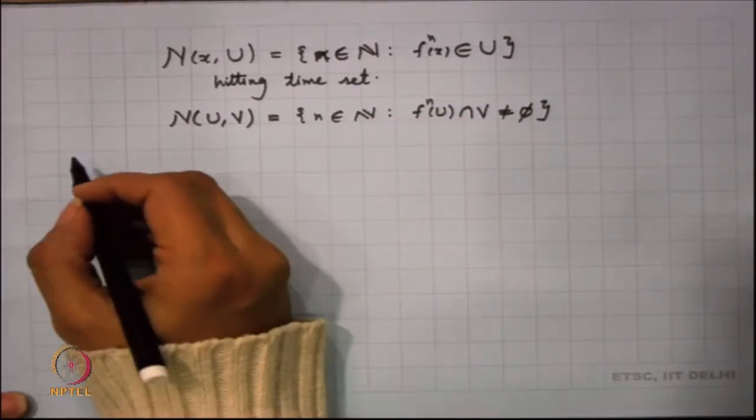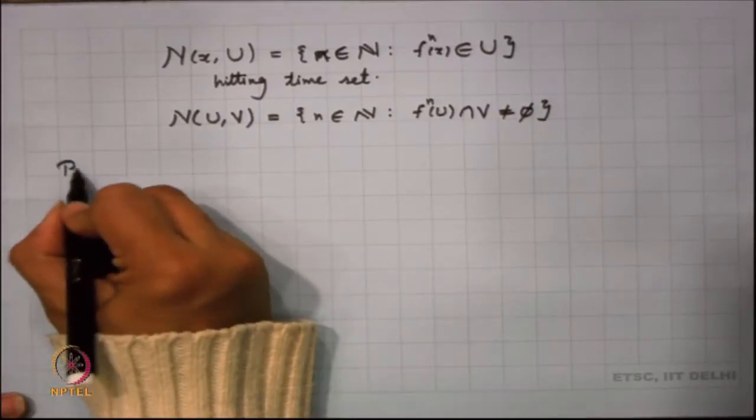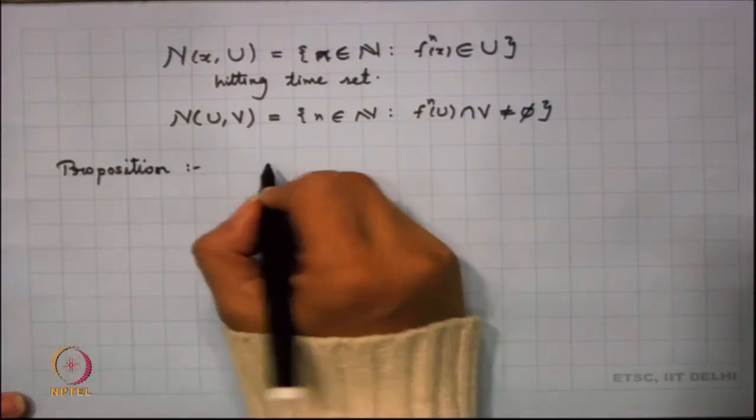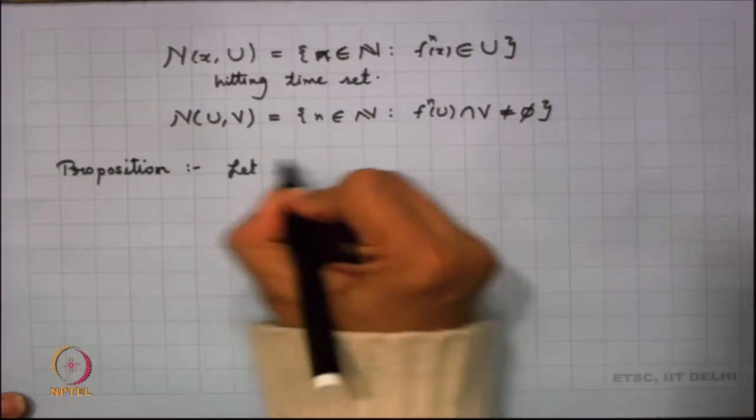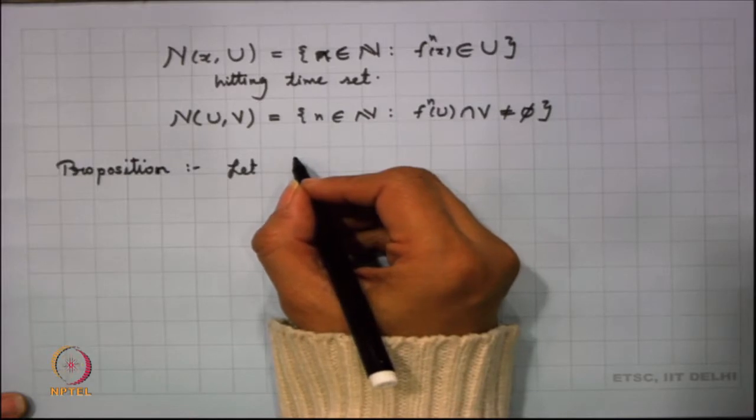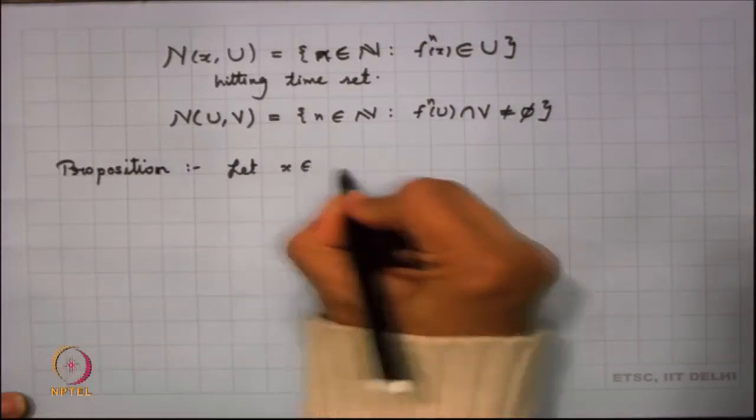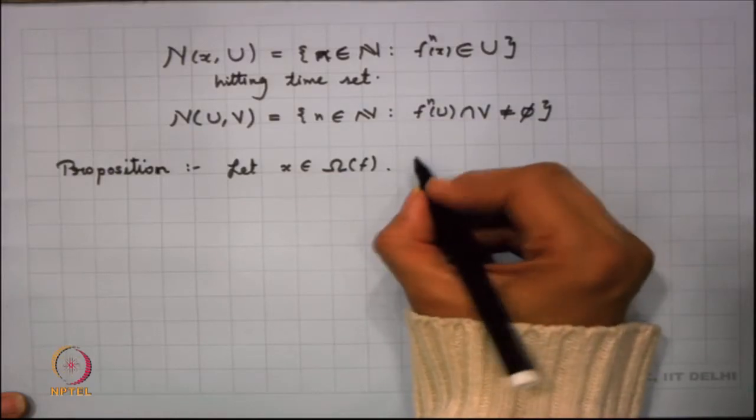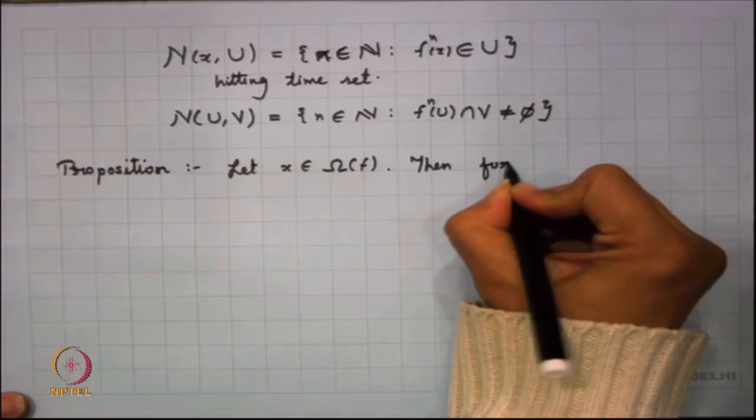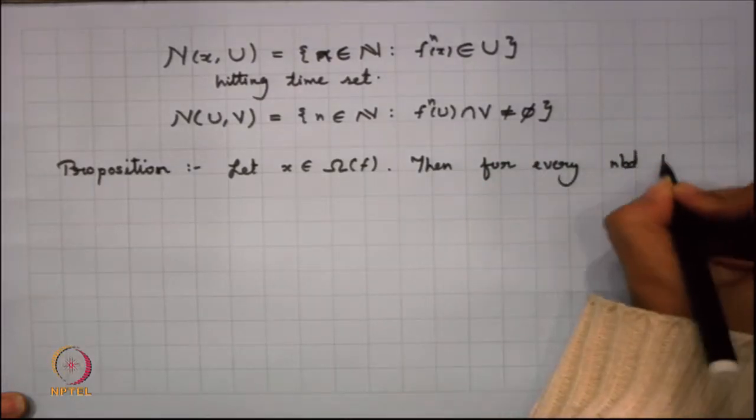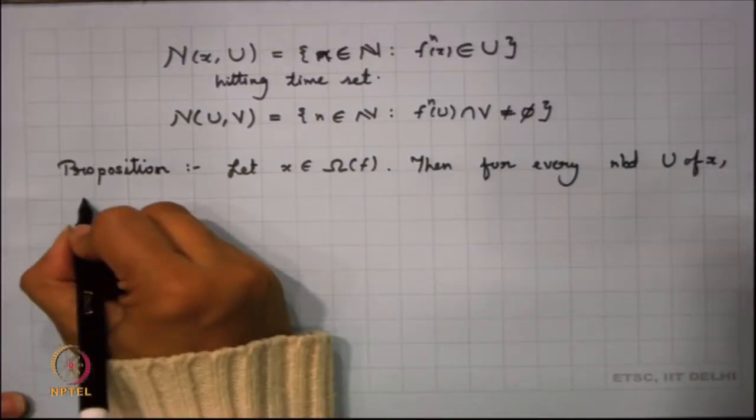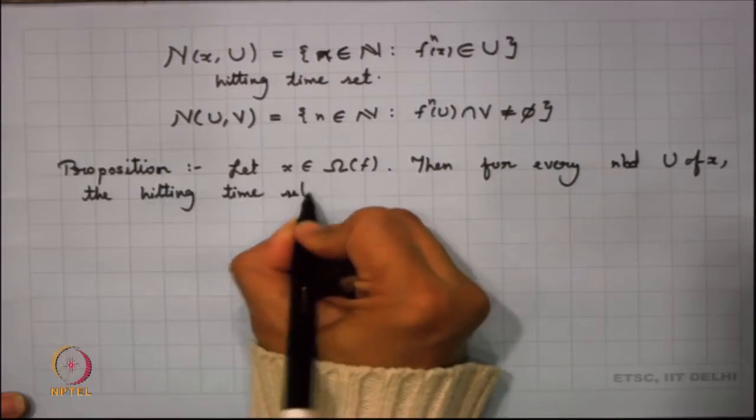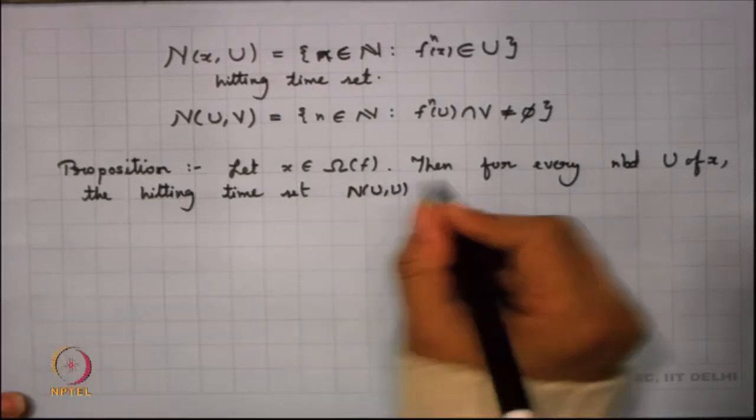And here we have a proposition. Let x belong to the non-wandering set Omega(f), and then for every neighborhood U of x, the hitting time set N(U,U) is infinite.